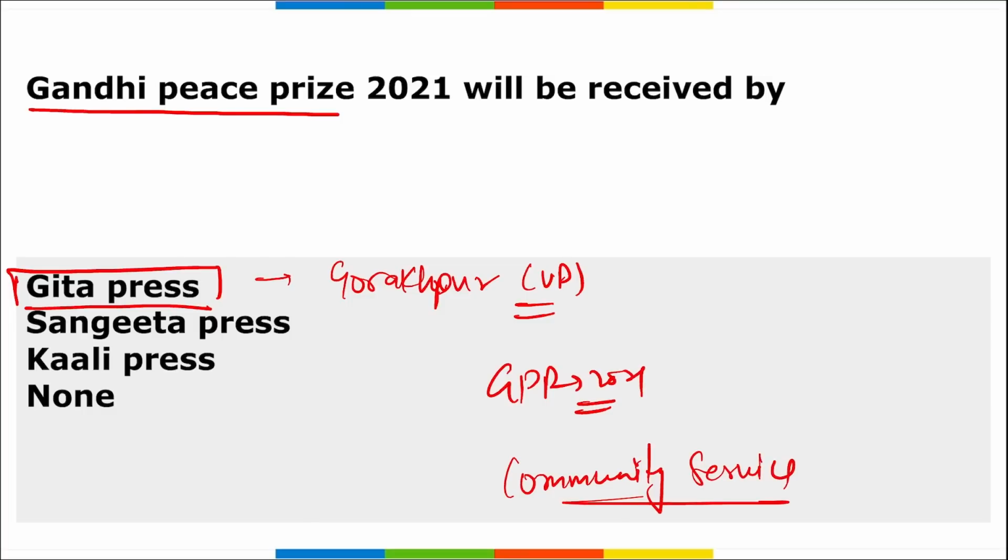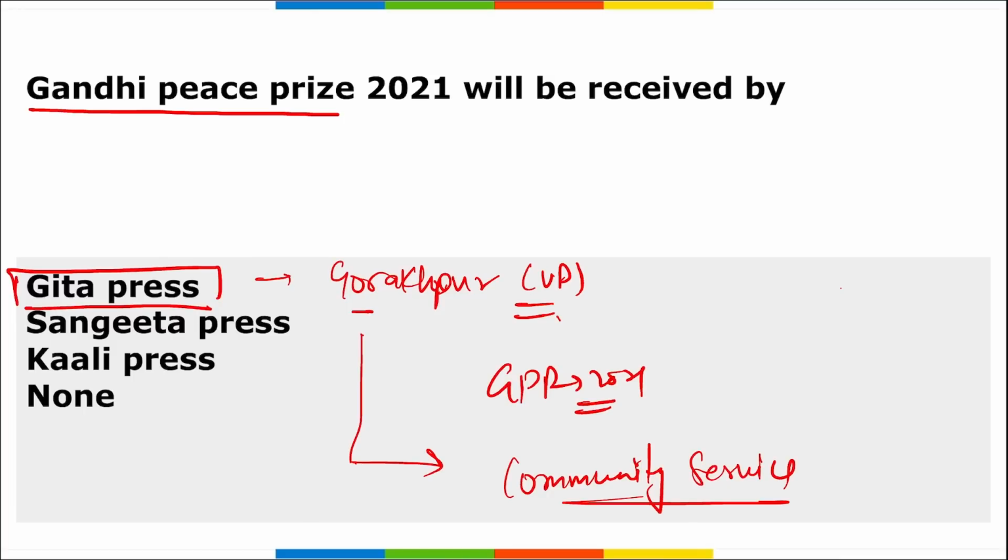So Gandhi Peace Prize for 2021 was presented to Geeta Press of Gorakhpur, UP, and they received this prize for the community service that they did. This decision was taken after the deliberations by a jury headed by Prime Minister of India Narendra Modi. Then remember, Geeta Press is one of the largest publishers of religious texts such as Bhagavad Gita, Ramayana and Upanishads.